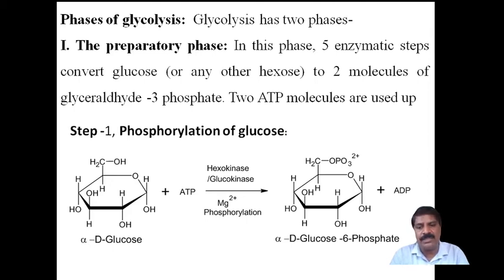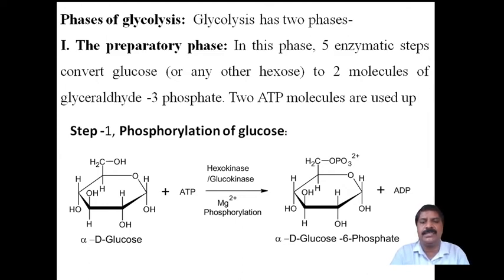Once the phosphate group is added, adenosine triphosphate is converted into ADP. This is an irreversible process, converting glucose into alpha-D-glucose 6-phosphate.